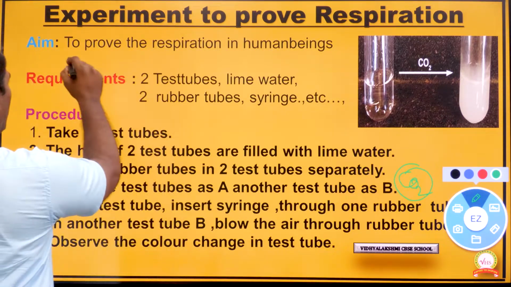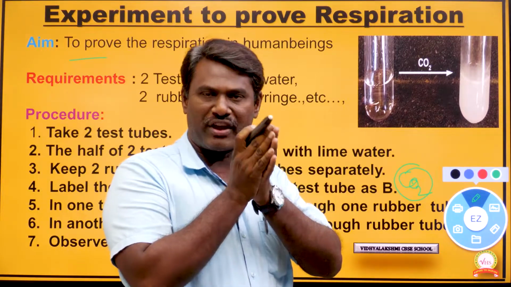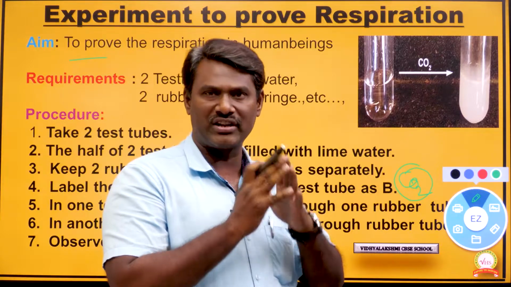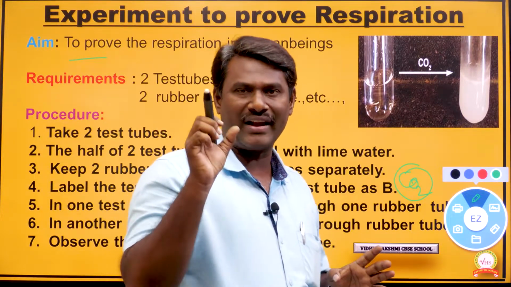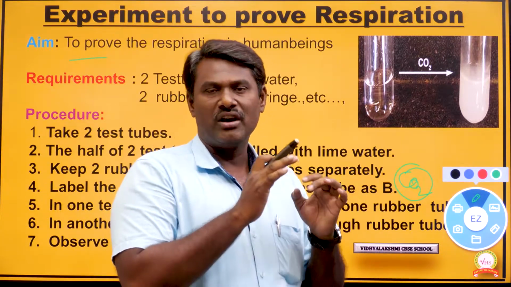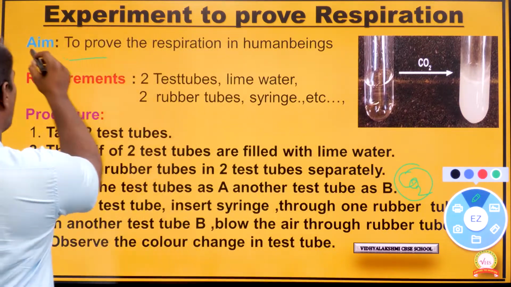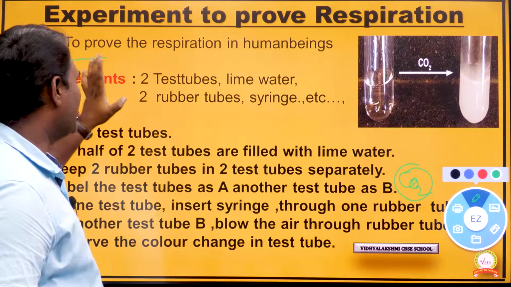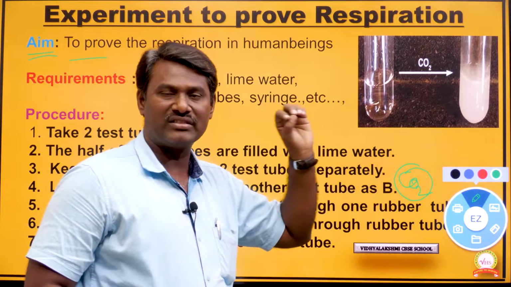For any activity or experiment, we have to follow a specific manner: aim, requirements, procedure, observation, and result. First of all, the aim. We can mention the aim as: to prove that respiration occurs in human beings.